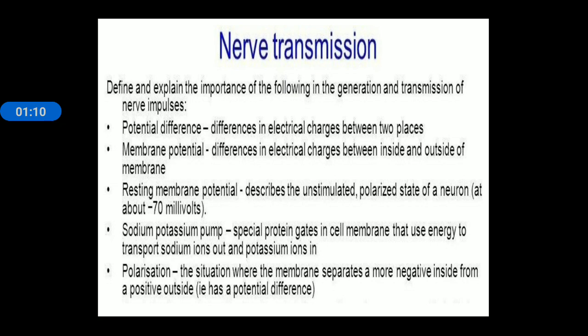Next is resting membrane potential. Resting membrane potential describes the unstimulated and polarized state of a neuron. Its value is about minus 70 millivolts. Next is the sodium potassium pump. Sodium potassium pumps are specialized protein pumps that use energy to transport sodium ions out and potassium ions in. Next is polarization. Polarization is the situation where the membrane separates a more negative inside from a positive outside, meaning it has a specific potential difference.